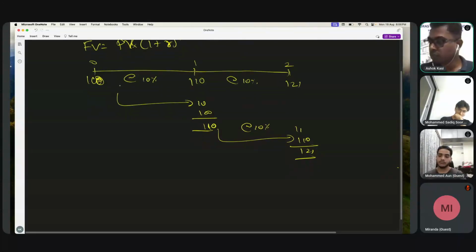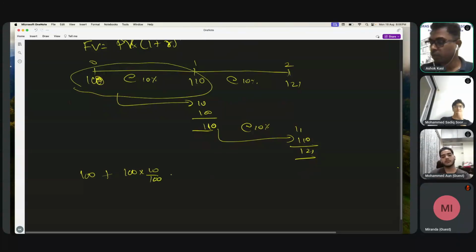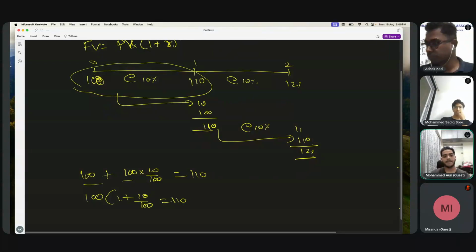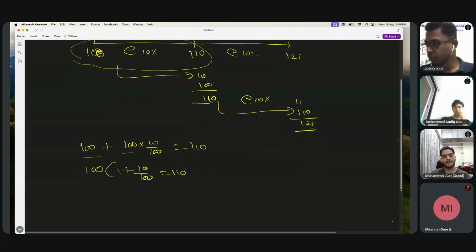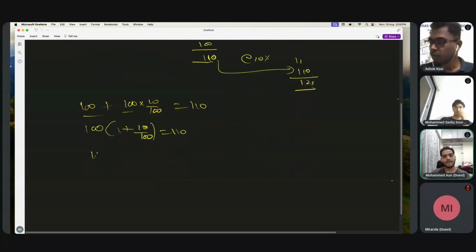See, now first 100 is becoming 110. That means 100 plus 10 percentage of 100. That means 100 into 10 percentage. That comes to 110. Is this step fine? Any step that you don't understand, please stop me. Now from here, I'm taking the common factor out. 100 is the common factor. 100 into 1 plus 10 by 100 is equal to 110. So now 100 into 1 plus 10 percentage is equal to 110. This I'm marking as equation 1.